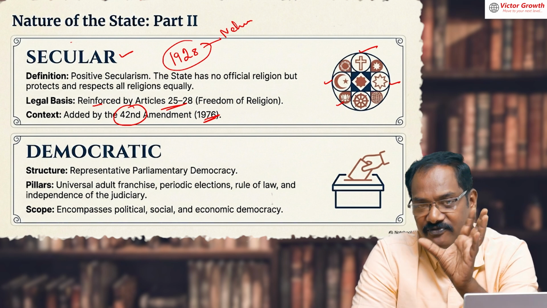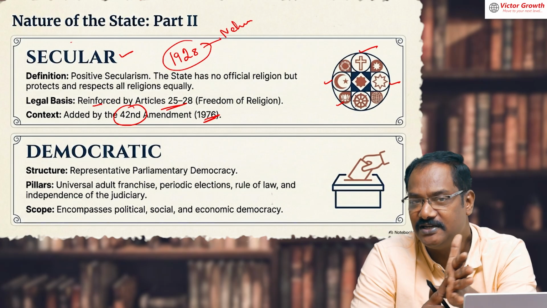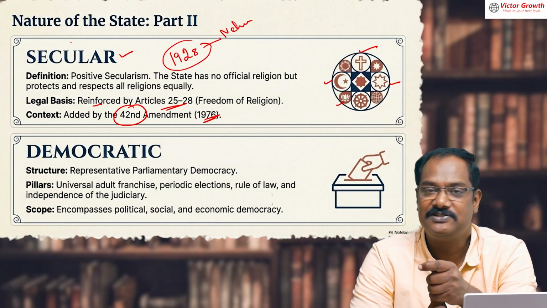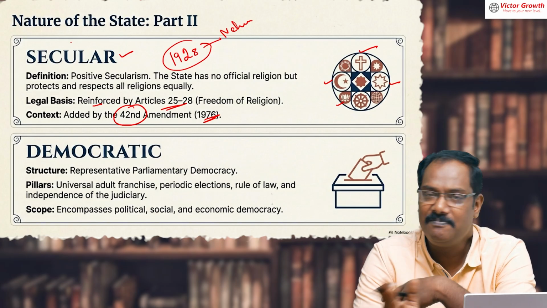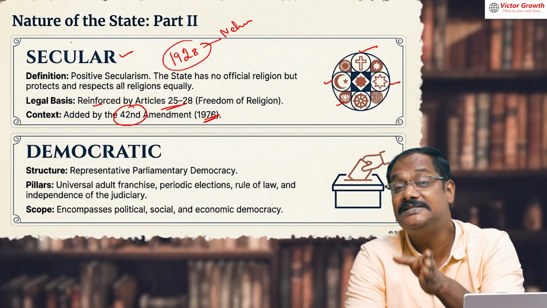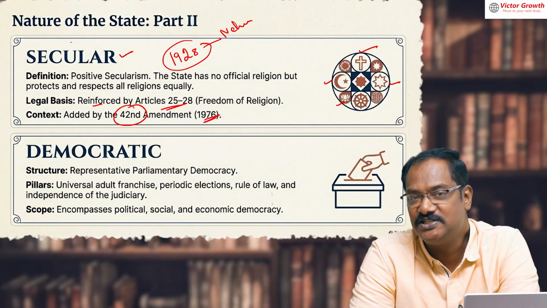If you have a passport, take the passbook and see. It is written only Republic of India. It's not Hindu Republic or Islamic Republic. Sikh Republic is not written. Go to Pakistan, Islamic Republic of Pakistan. Even Bangladesh is Islamic Republic of Bangladesh. So religion is disassociated from the government or the state. That is what secular means.